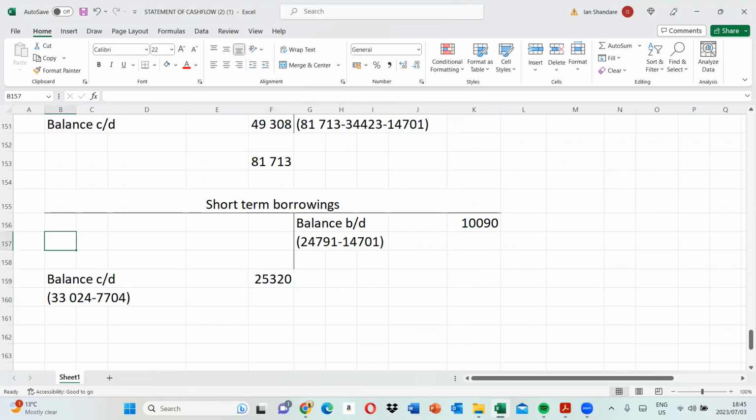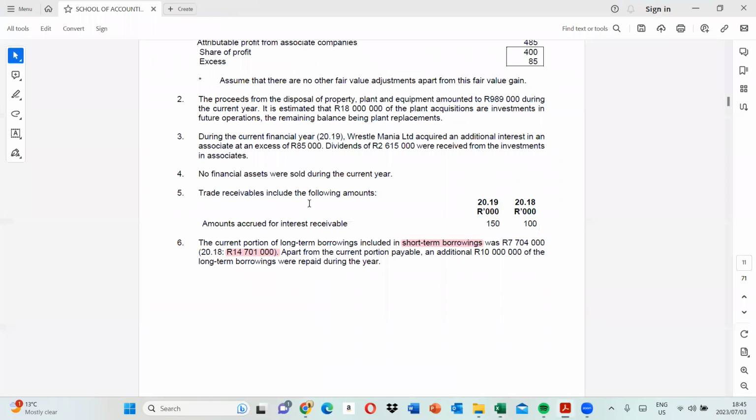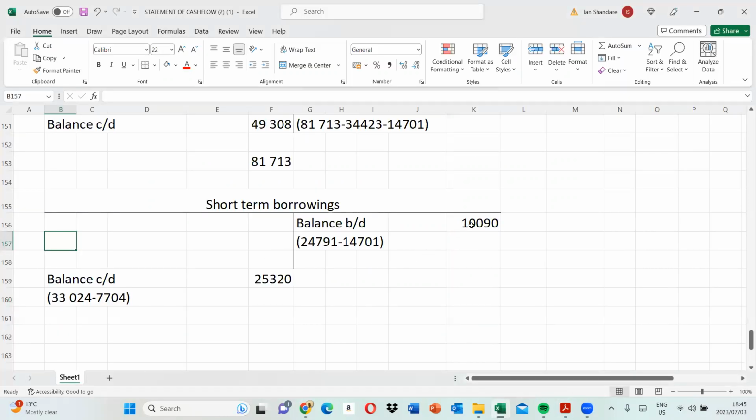Let's see. Is there anything else that was paid in regards to short-term borrowing? It doesn't look like there is, no? So the difference between these two, we can see now, in regards to the short-term borrowings, what is going on? Our short-term borrowings actually went up. I'm sure we can all see that our borrowings actually increased. We started off with 1090, and now it has increased to 25,320.